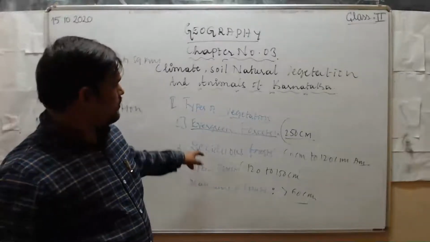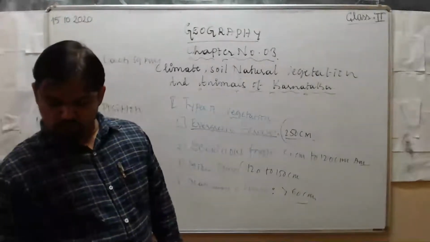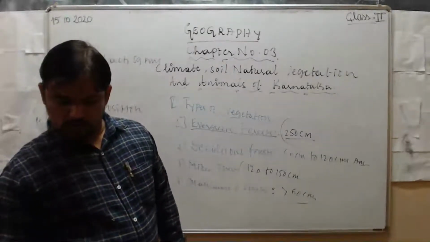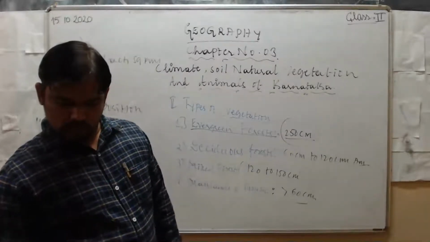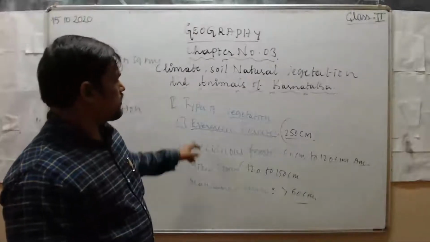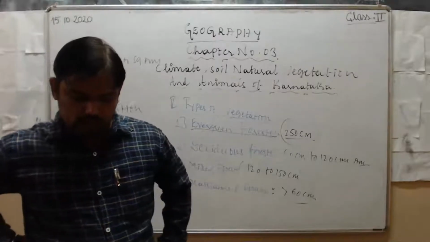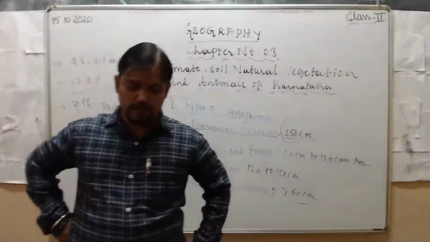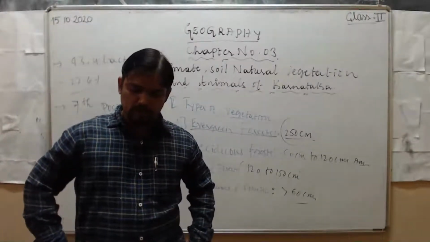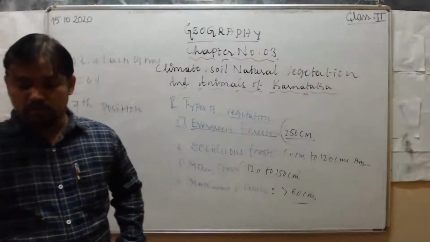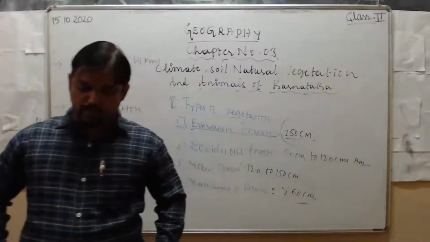Next question. What are the evergreen forests? Write the characteristics of evergreen forest. Next, what are the deciduous forests? Write its characteristics. Next, what are the mixed forests? Write its characteristics. Next, what are the grasslands and shrubs? Write its characteristics. Okay.